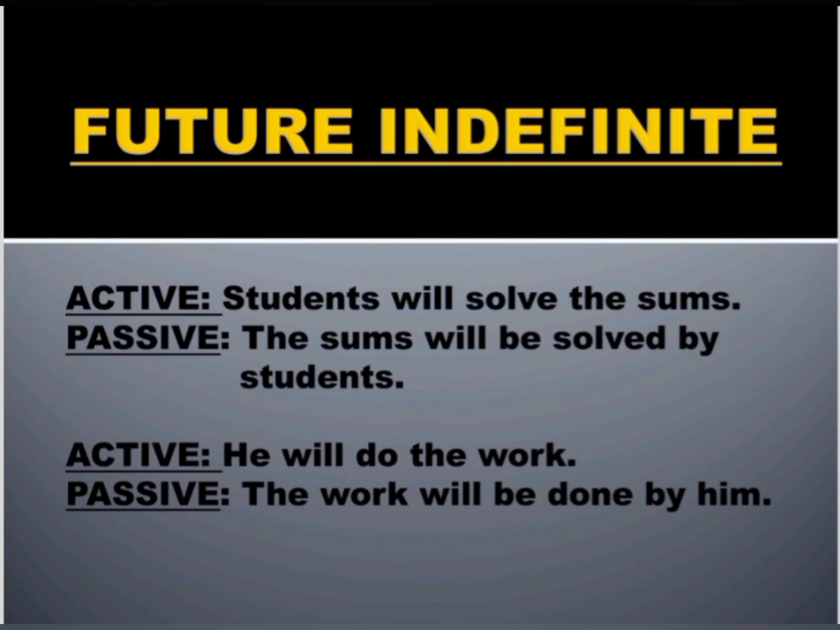Now, the fourth and the last example, in the active voice, he will do the work. He is a subject here, will is a helping verb, do is the verb's first form, the work is an object. Now, passive voice, according to the rule, we have to bring the object first. So, the work, object, then you have to use the helping verb will be, then verb's third form will be used here, that is done, then by, and in the last we have used him.